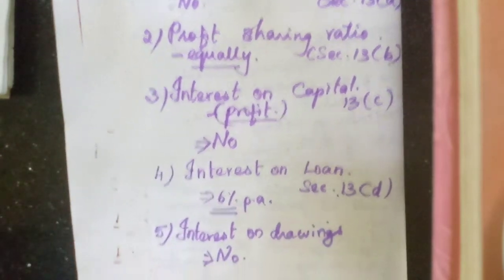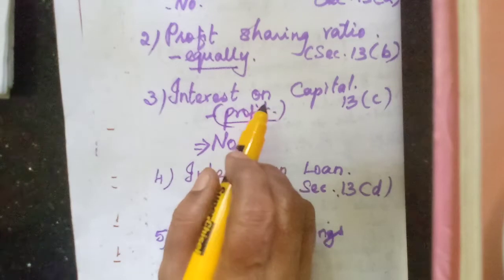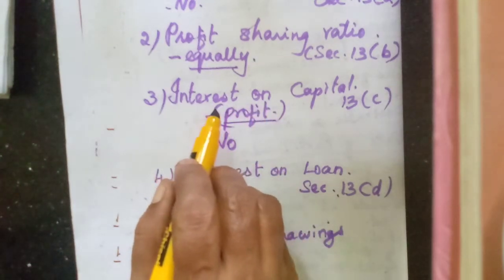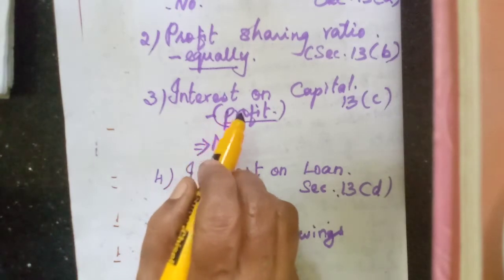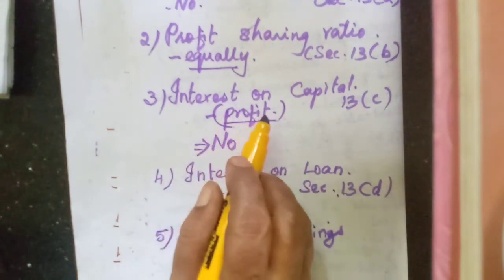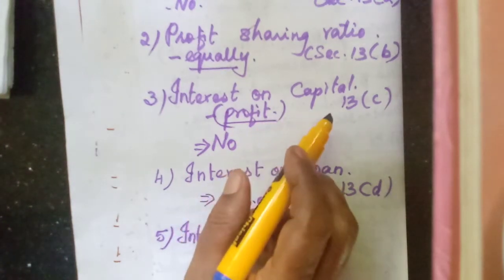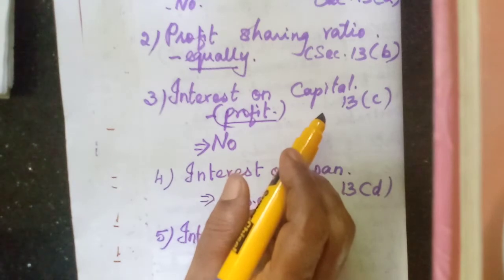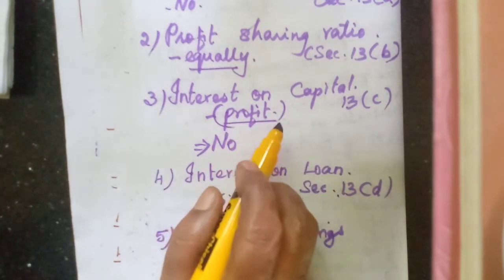Then the third one, about interest on capital. That rate will be given in the deed. But if the deed is not stating anything about interest on capital, then no interest on capital will be given to that particular partner. Mostly all the partners will contribute to the capital, so no interest on capital will be given.